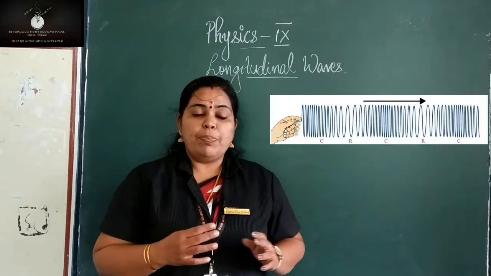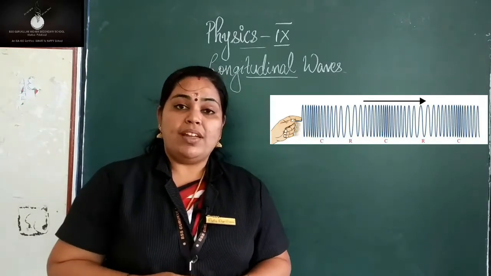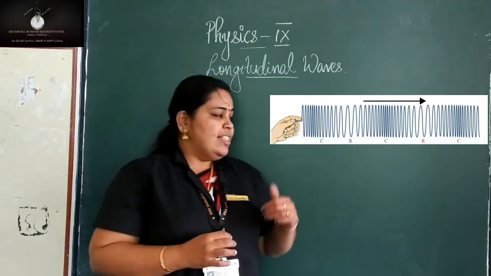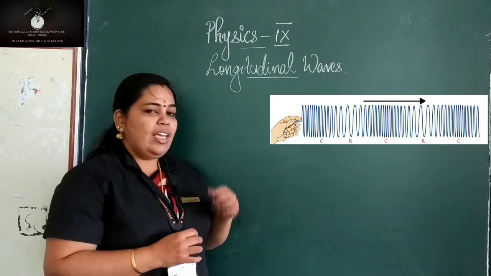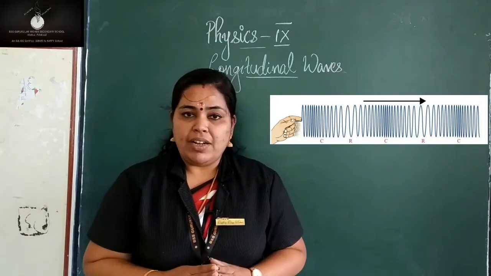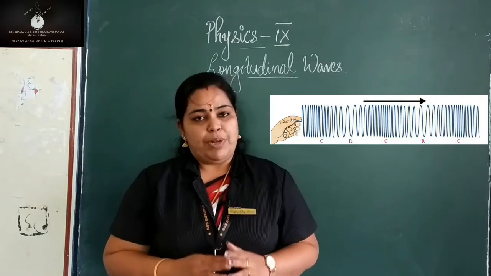Or the air particles vibrate, and as a result there are certain regions where the air particles are very close. See in that figure we can see certain coils are very close to each other, and at that place the air particles will be very close and such regions have high pressure.